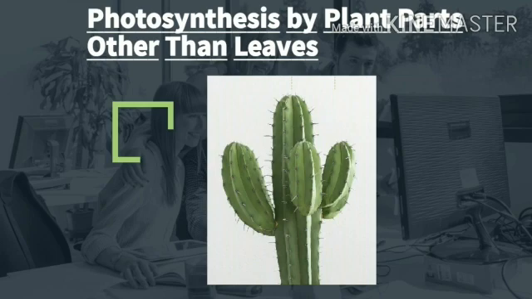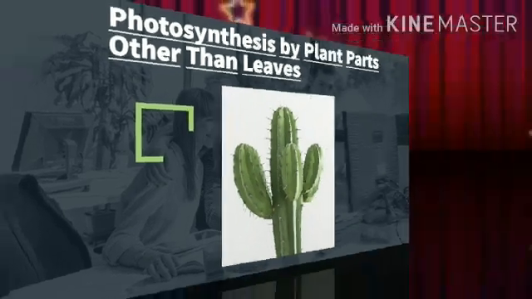Normally, photosynthesis takes place only in the leaves of a plant. In some plants, the green stem and green branches can do photosynthesis because they contain chlorophyll, for example desert plants such as cactus. Please note that only those stems and branches which are green in color can do photosynthesis.